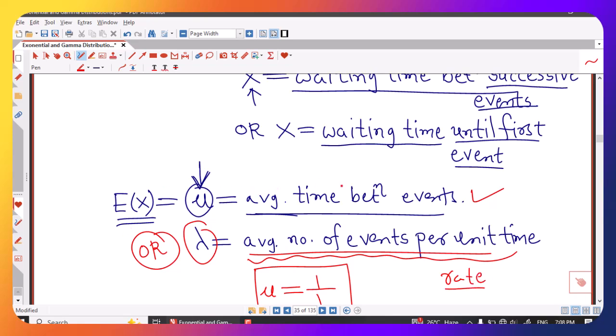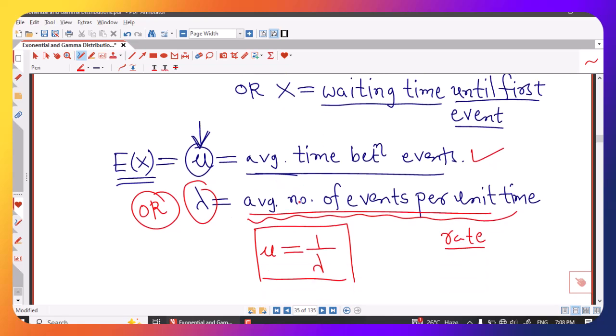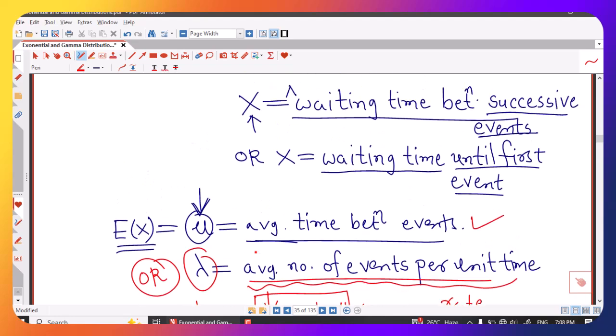Mu is the average time between events, and lambda is the reciprocal of mu, the average number of events per unit time. So they are reciprocals of each other.